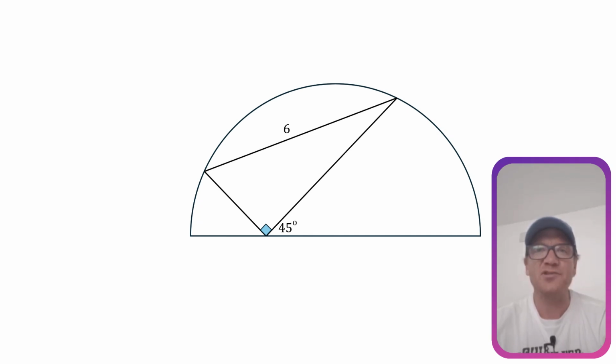Everyone, we've got a really lovely question here. We have a semicircle with an inscribed triangle, and we want to find out the radius of the semicircle. We are given the hypotenuse of 6 units, this angle here of 90, and this one here of 45 degrees.